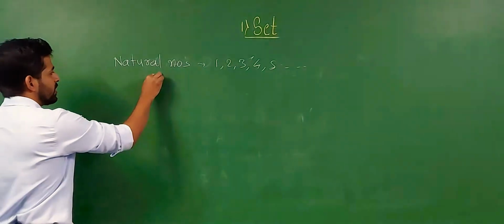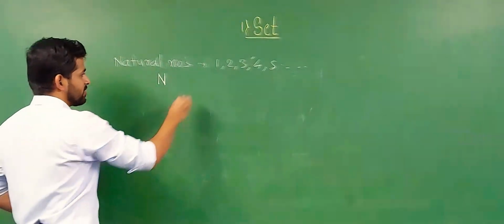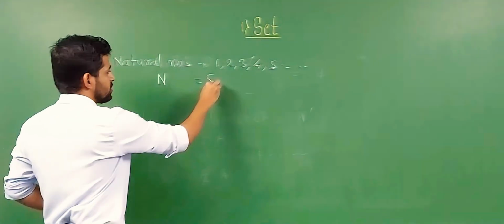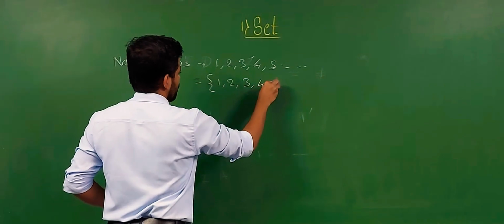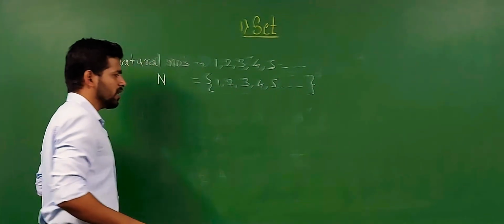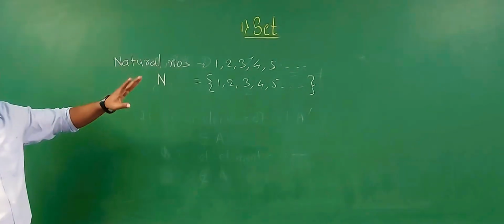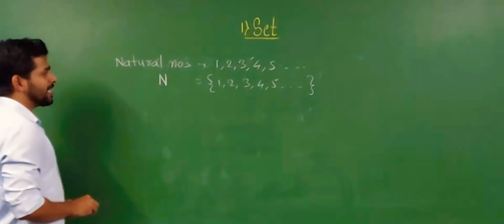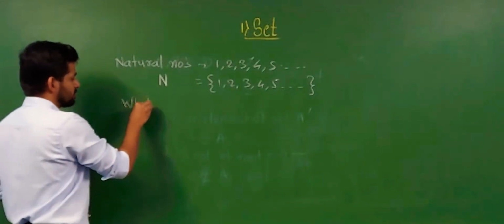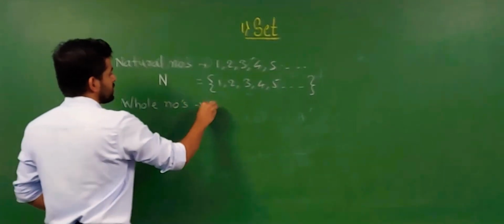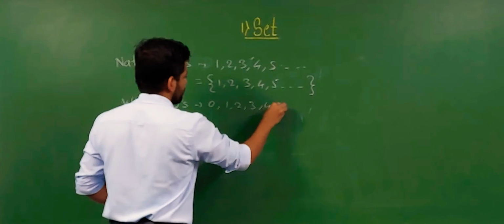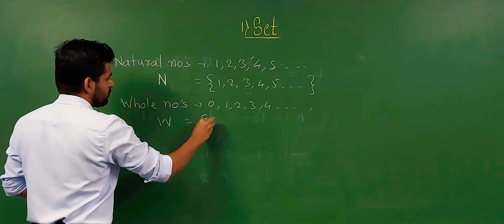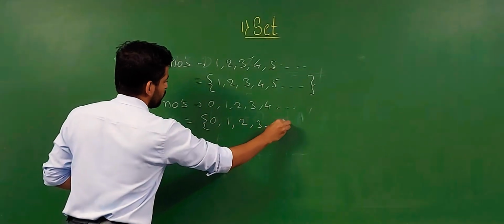It is symbolically denoted as N, the name of the set. N is equal to, in curly brackets (mostly in sets we use curly brackets), 1, 2, 3, 4, 5 up to infinity. So the set of natural numbers we show by using the letter N. After natural numbers comes whole numbers. Whole numbers include 0 and all natural numbers, so W is denoted as 0, 1, 2, 3, 4 up to infinity.